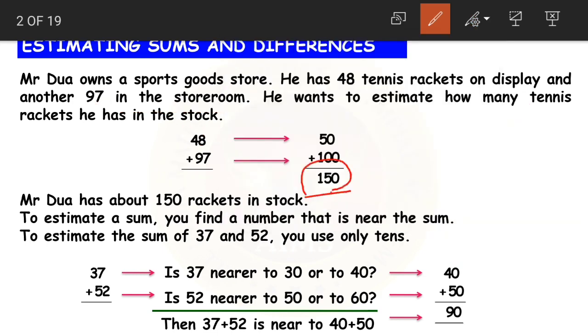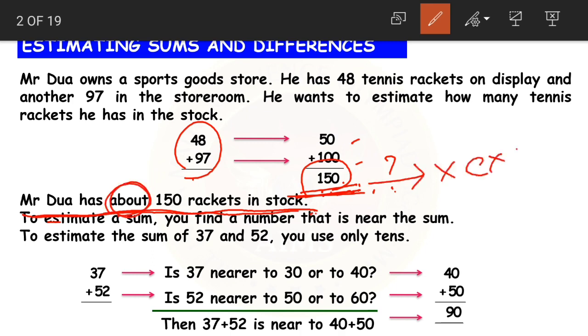So the estimate is that Mr. Dua has about 150 rackets in stock. Why do we need estimates? Because estimates make calculation easier. Now 48 plus 97 is a little bit difficult to calculate, but when we say 50 and 100, it is very easy to calculate. We get 150. We are using the word 'about' here because this is not the exact figure. This is an estimate only.